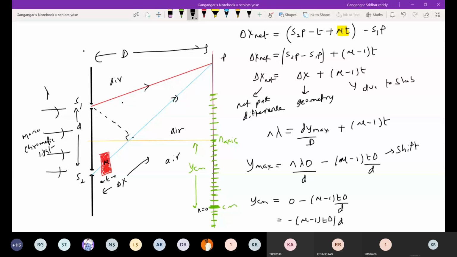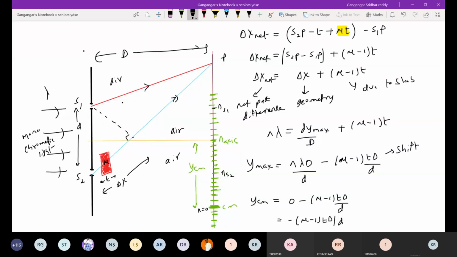Similarly, I want the order of interference exactly opposite to this one, NS2. So what should I write in place of Y max? Minus d by 2. I'll get NS2. What is the order of interference exactly opposite to slit S1? So write NS1. What is the order of interference at the axis?